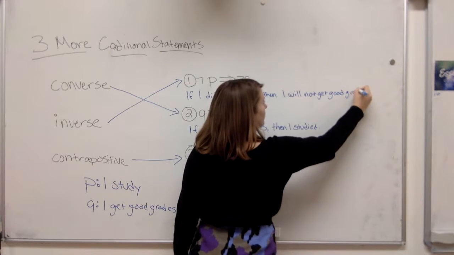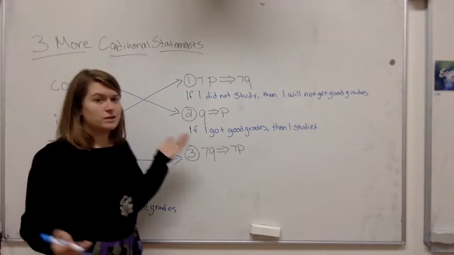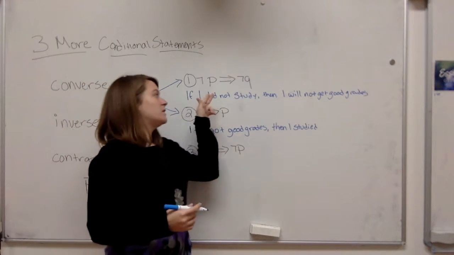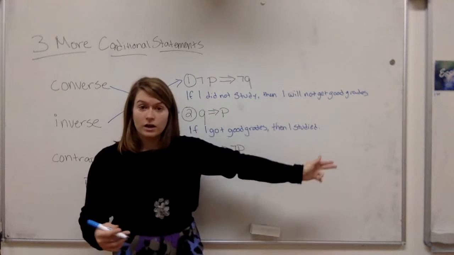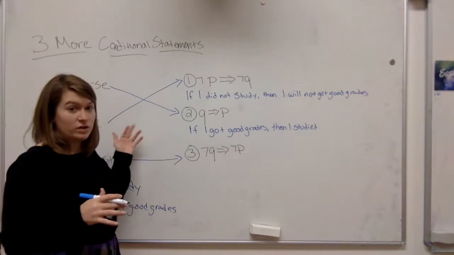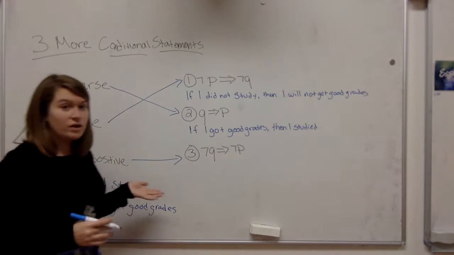Okay? So that's inverse. So basically just the opposite of the statement. If I study, then I get good grades. If I do not study, then I will not get good grades. It's kind of like the opposite a little, but we say inverse. Okay? Inverse.